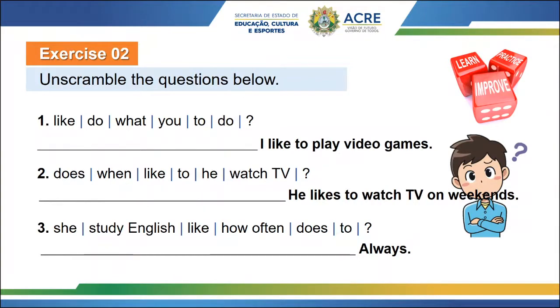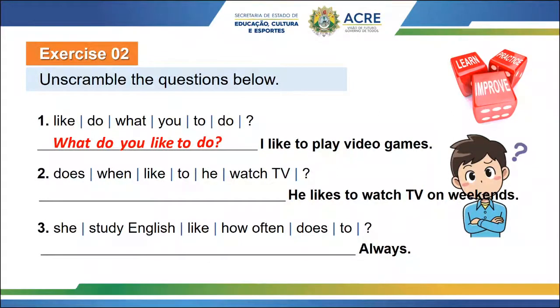For example, the first element is a WH question, which is what? Very nice. Second element, auxiliary verb, correct? Do. And now, guys, we have the subject. Now we have the verb, perfect. And here we have the complement. So let's repeat. What do you like to do? I like to play video games. It's a possible answer, okay? Let's go to number 2, guys.